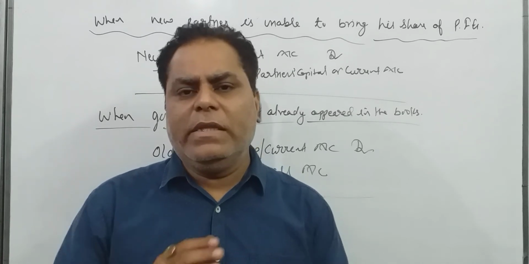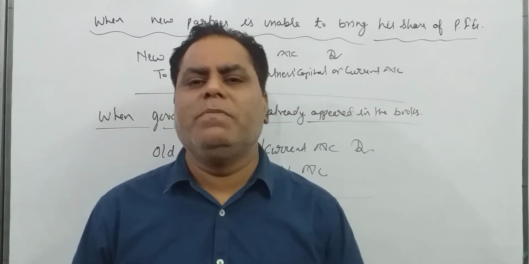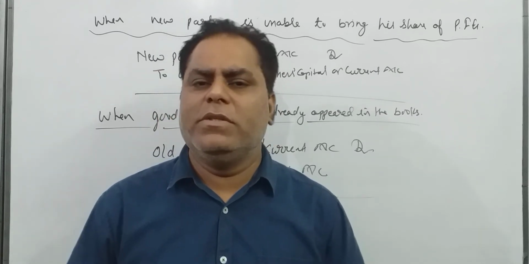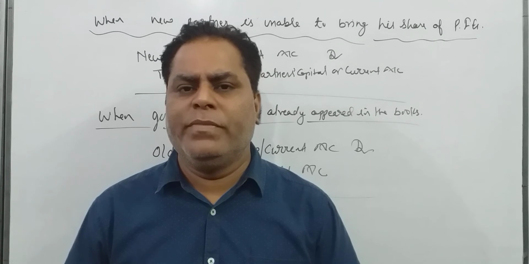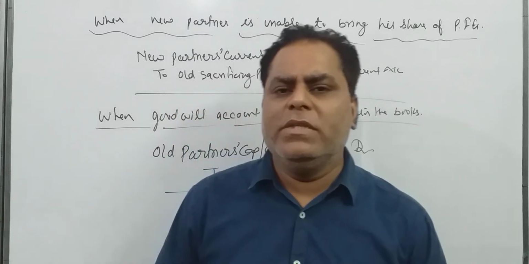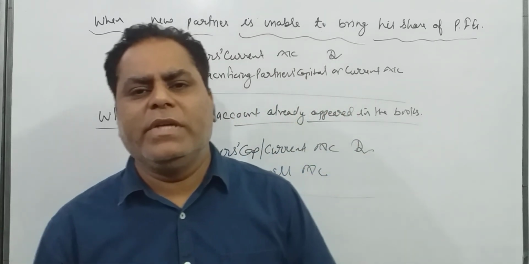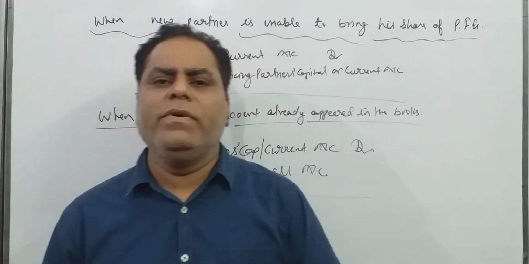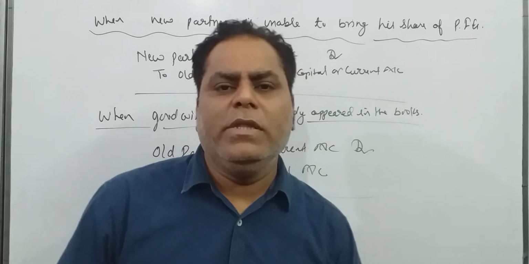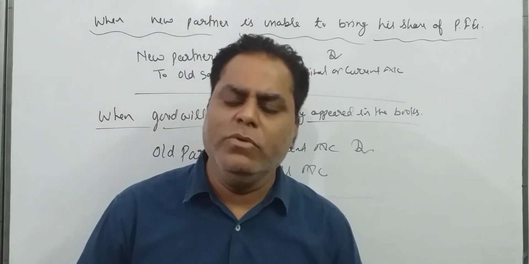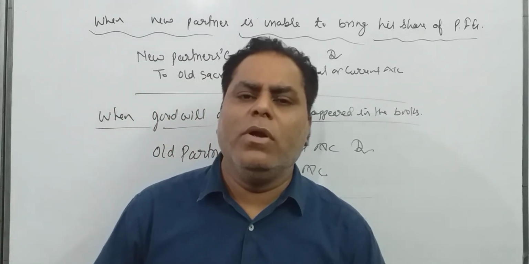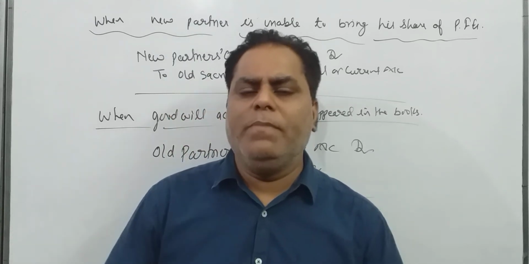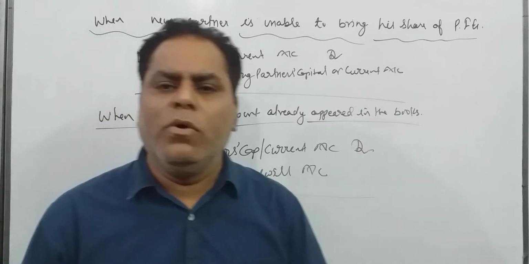And for other things you want to distribute amongst partners, follow the instruction, and if no instruction is given, just distribute in the old ratio. There is nothing which can be distributed in the new ratio. New ratio is always utilized only for distribution in the new firm, and you have to record the transaction in the old firm only.